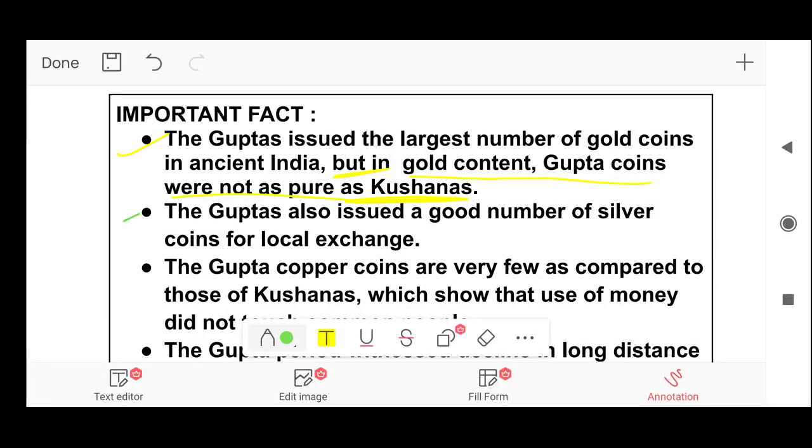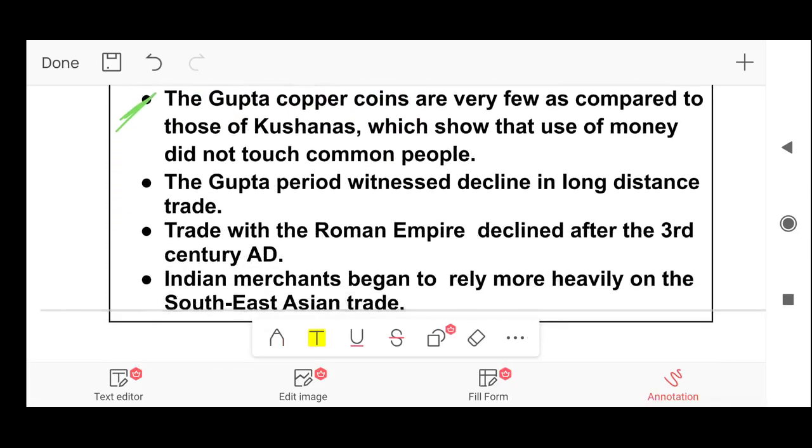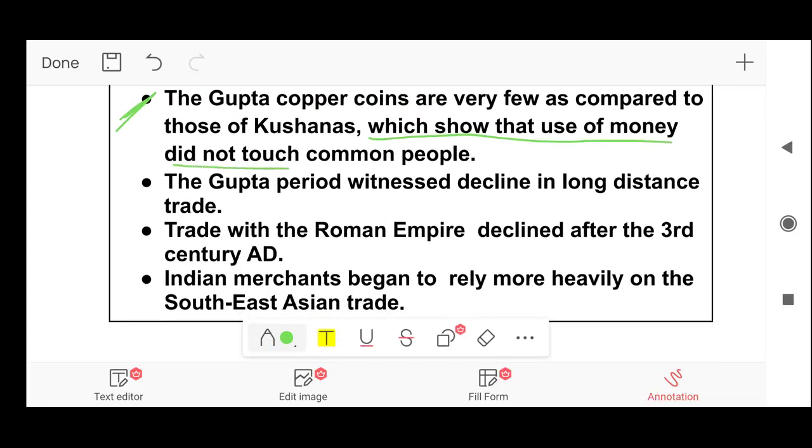Next point, the Guptas also issued a good number of silver coins for local exchange. So silver coins were also there just for local exchange. Next point, Gupta copper coins are very few as compared to those of the Kushanas, which shows that the use of money did not touch common people. That means during the reign of the Kushanas, the use of money touched common people.